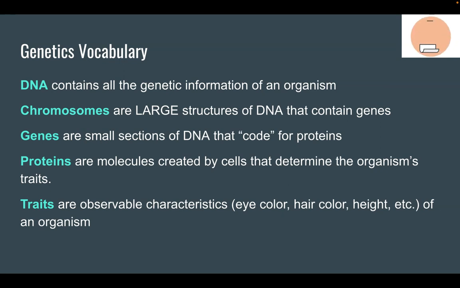So again, top to bottom, DNA is all of the genetic information that is packed into chromosomes. On the chromosomes are genes. The genes code information to make proteins, and when organism cells make proteins, that can determine traits.